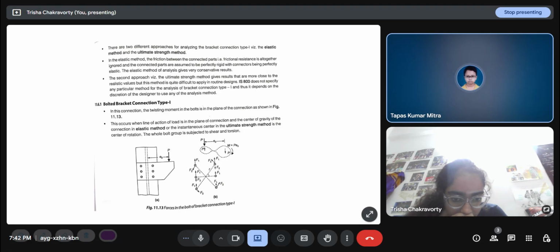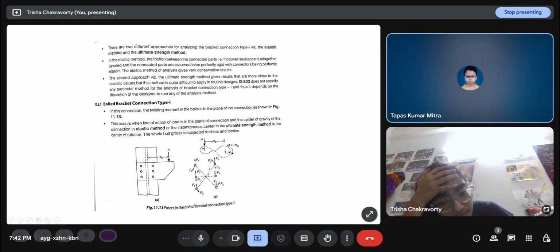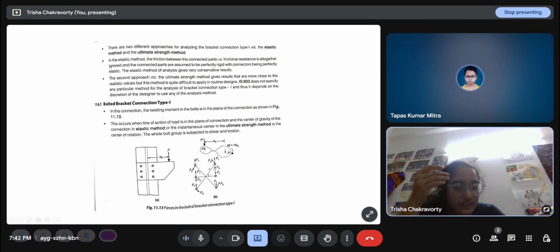For bolt number one, the figure has been given upwards, so F1 should be downward on this right side, and even the resultant force, F2, should be downward for this bolt. Yes, that I'm doing. Okay, no problem.